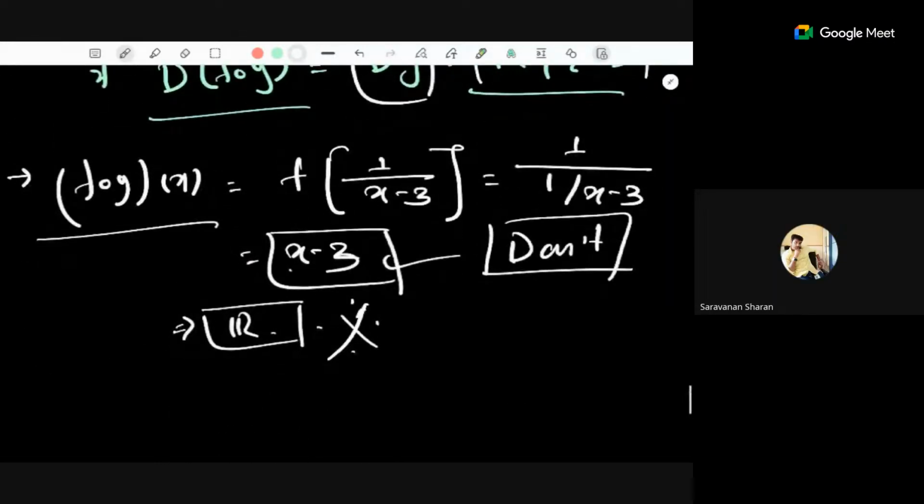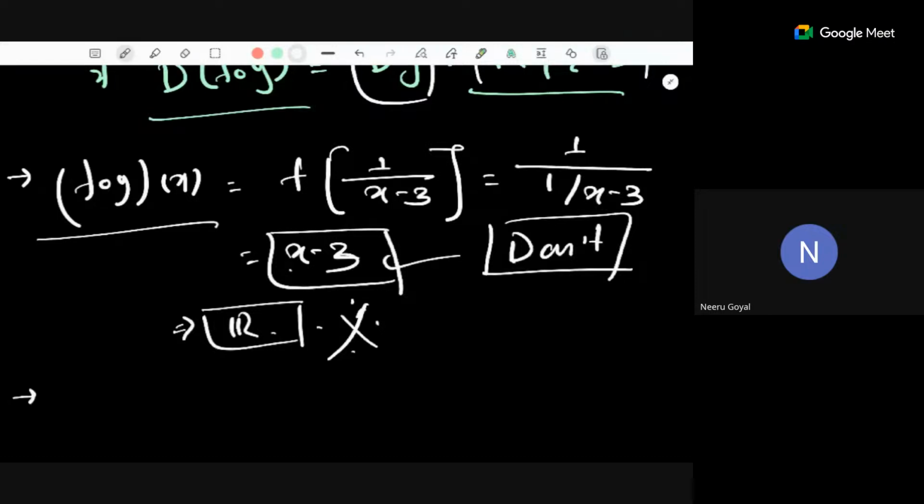Ma'am, if we have to find g of f, then will we substitute f(x) equal to that point which does not lie in the domain of g? Correct. Like, we will have to substitute 1 by the rule, x is equal to 3, so I'll get x is equal to 1 by 3. That means the domain of g of f will be R minus {0, 1/3}.